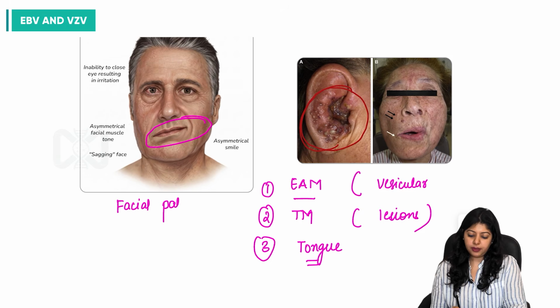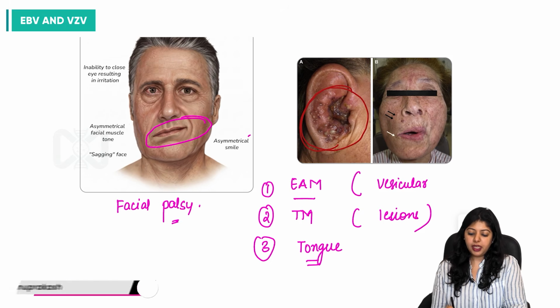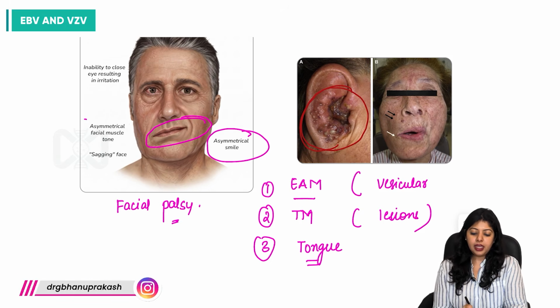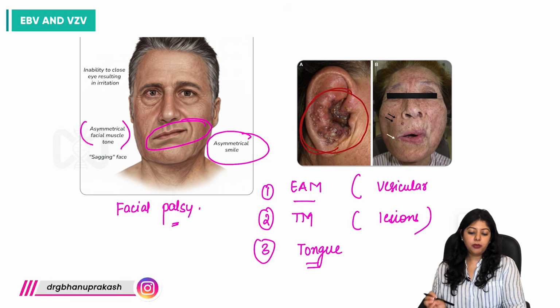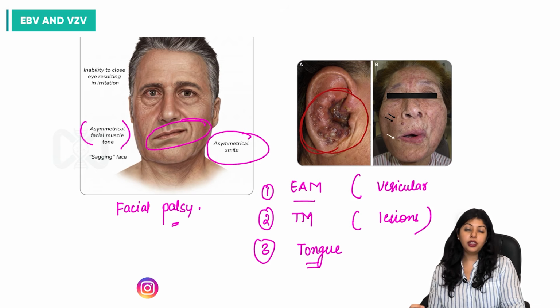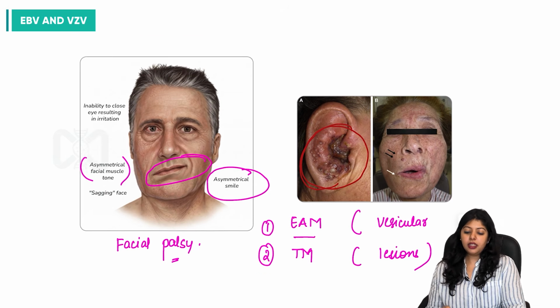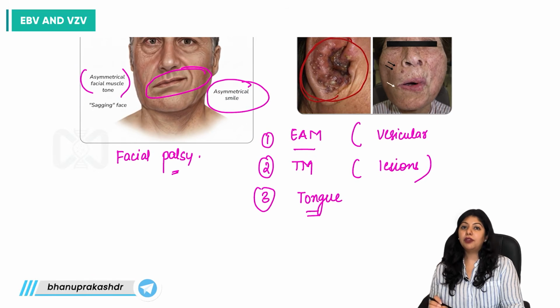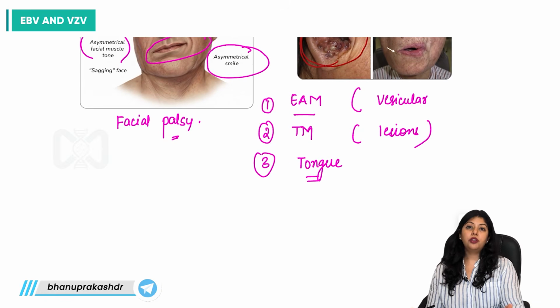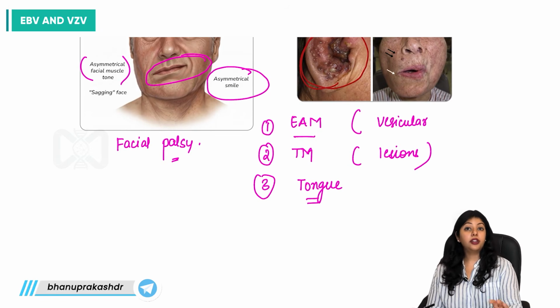Facial palsy. So of course, there's going to be asymmetric smile, asymmetrical facial muscle tone. Then the person would not be able to close eyes, which will result in a lot of irritation in the eye. And all of these lesions are very, very painful, which is an important differentiating feature from other rashes which are present.